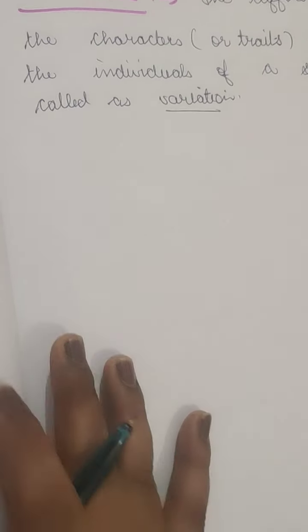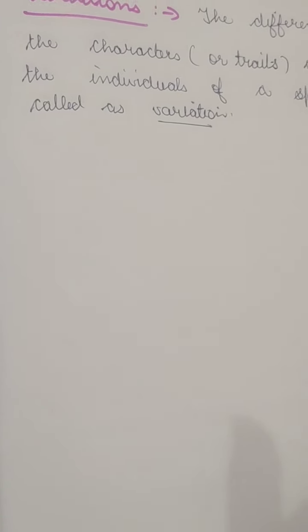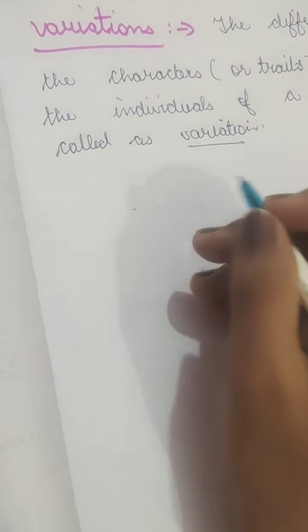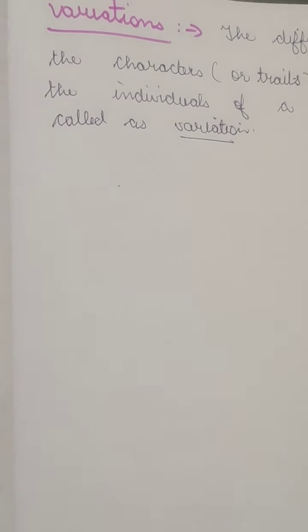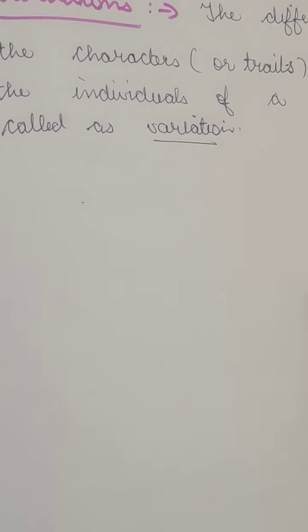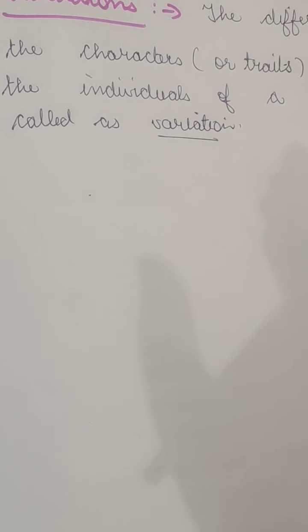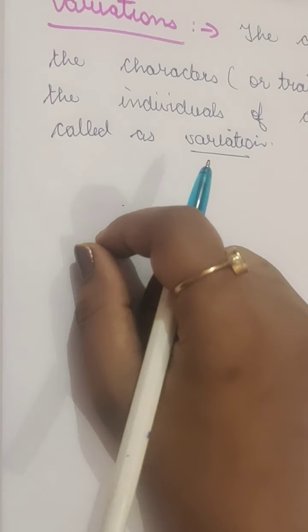Now what is the importance of variations? Say there is a bacteria which has reproduced asexually. Even in asexual reproduction we see a little bit of variation.